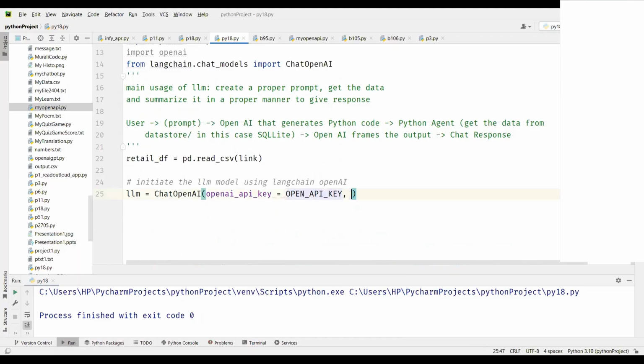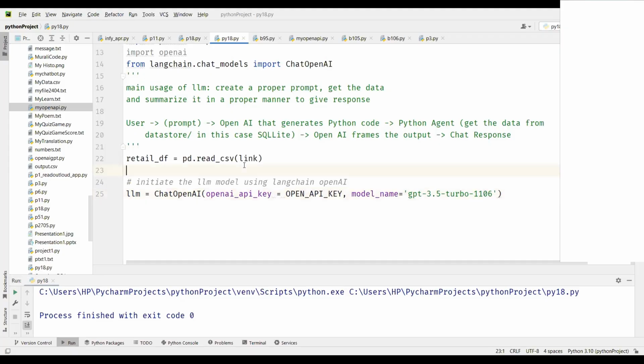And then I need to call the model name. So I'm going to say model name. Now, there are many models that we have seen, right? So I'll be using the older model, not the 4. I'll use GPT, let's say 3.5 turbo. Turbo is more advanced, and I'm going to use the 1106 version of it.